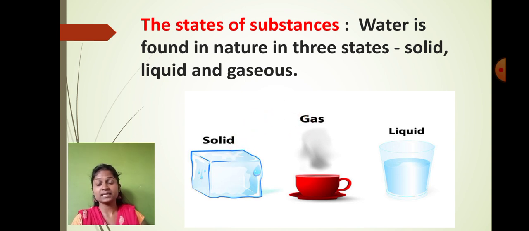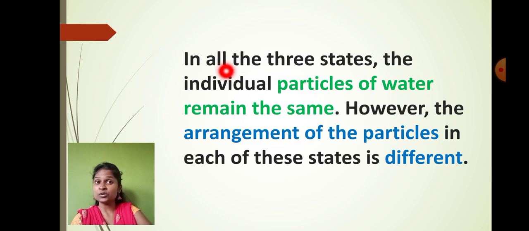Now you must be thinking how exactly these particles are arranged over here. So let's see that. As I told you, in all three states the individual particles of water remain the same. The particle of water will remain the same, but the thing is that, student, the arrangement of the particles is different in the different states. So let me tell you that water has the same particle in the solid, liquid and gaseous form, but the arrangement of that particle will be different in the solid form, different in the liquid form, and different in the gaseous form. How is it? Let's see that one by one.